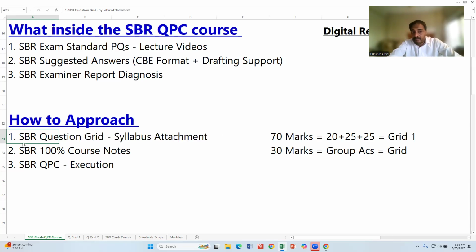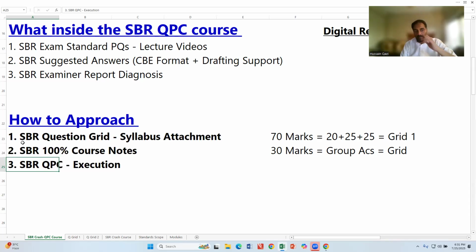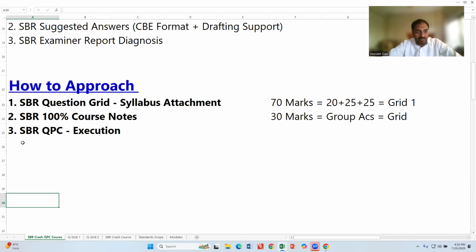So that is how to approach the course: refer to the question grid, refer to the course notes, and then execute the question practice. So what are the main things required for success? Number 1, knowledge, which I provided through the course notes. Exam techniques, that's all about the question practice course. And progress evaluation. Progress evaluation means mock exams.